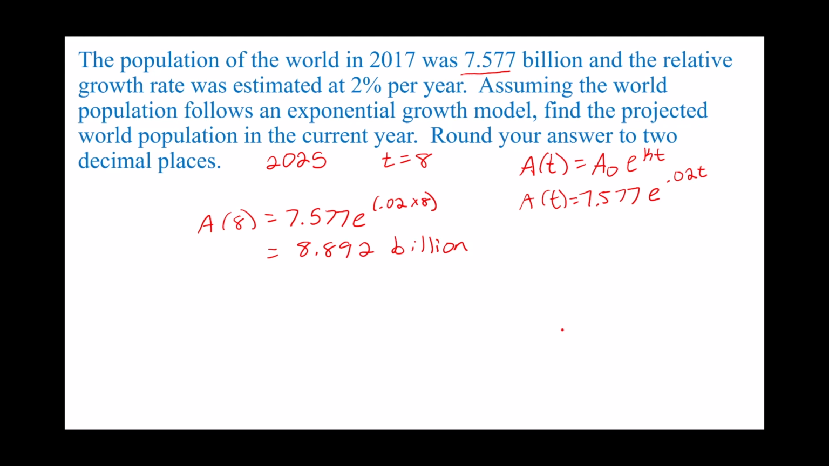Now I just looked up the actual population. This is in June of 2025, and the population today is 8.231 billion. So quite a bit lower than the 8.892 billion. But if we think about that, a lot has happened since 2017. We had a pandemic, we've had a lot of social unrest, a lot of political unrest. That all affects growth rates of our population. So a lot of things have happened. So it makes sense that our population would not be the same as the projected population.